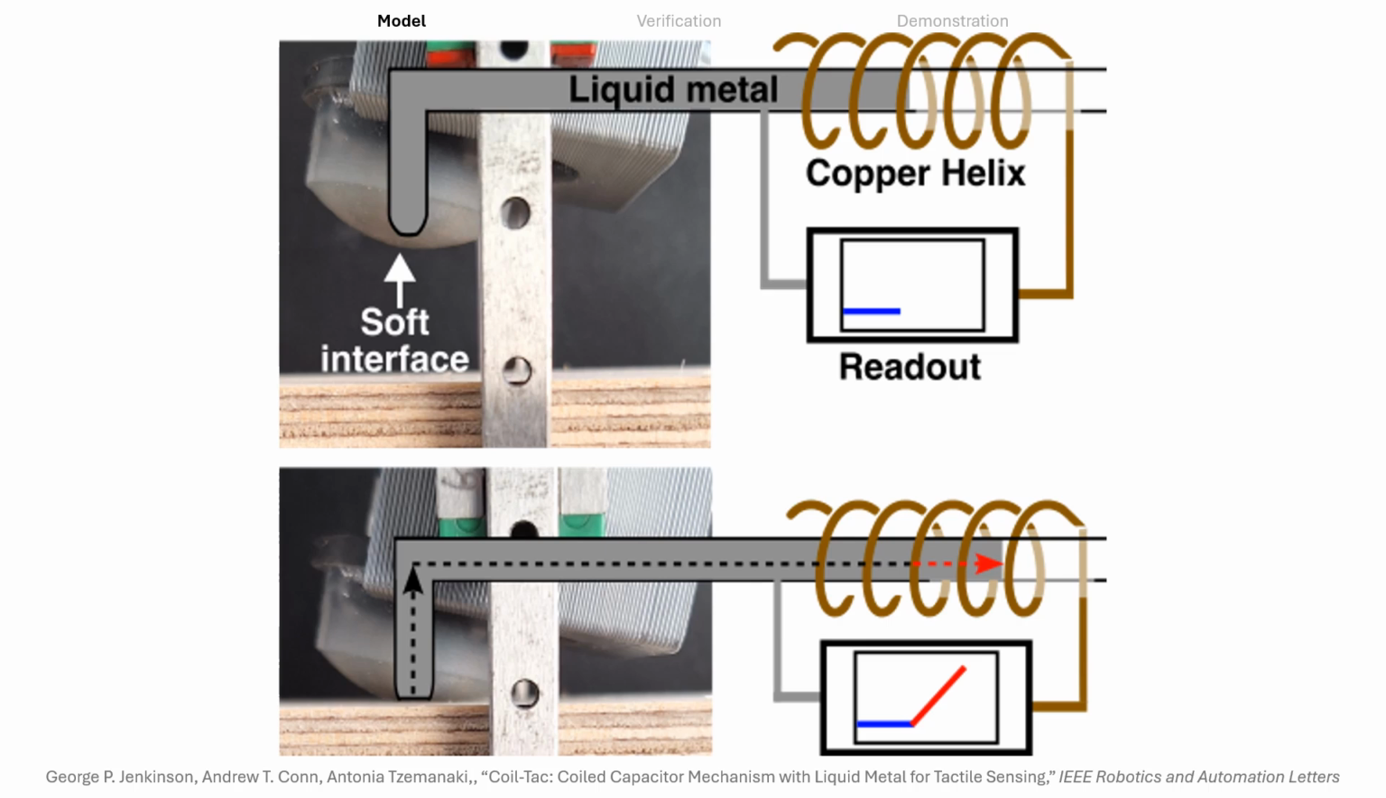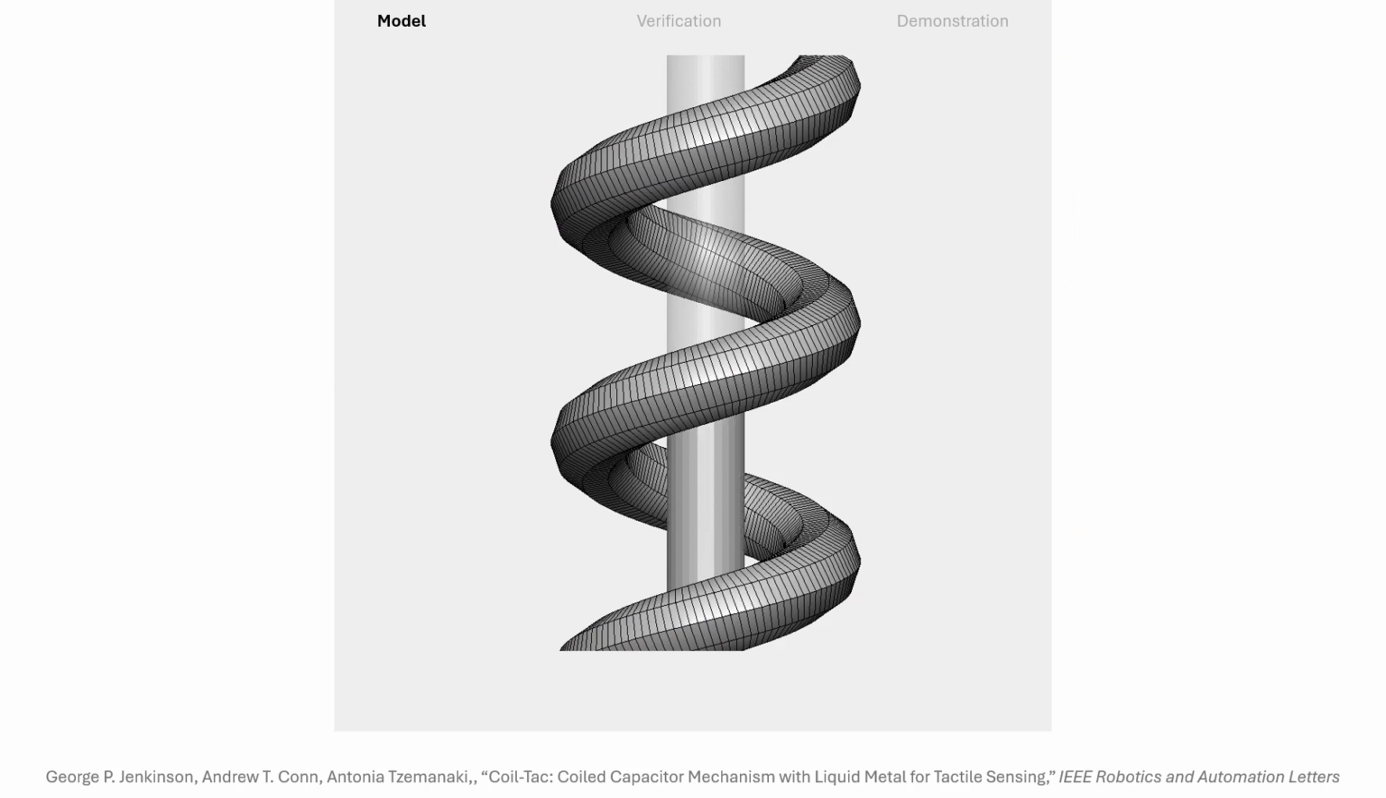Coupling the mechanism to a soft membrane serves as an example of how the mechanism can be used as part of a tactile sensor. The capacitance between two conductor plates changes as the conductors move or change shape. Coil-Tac uses conductive liquid metal for one of the conductors, meaning that any measured change in capacitance over Coil-Tac can be attributed to the liquid metal being deformed. Here the liquid metal is confined to a cylindrical tube so that its deformation is axial, as in the animation.